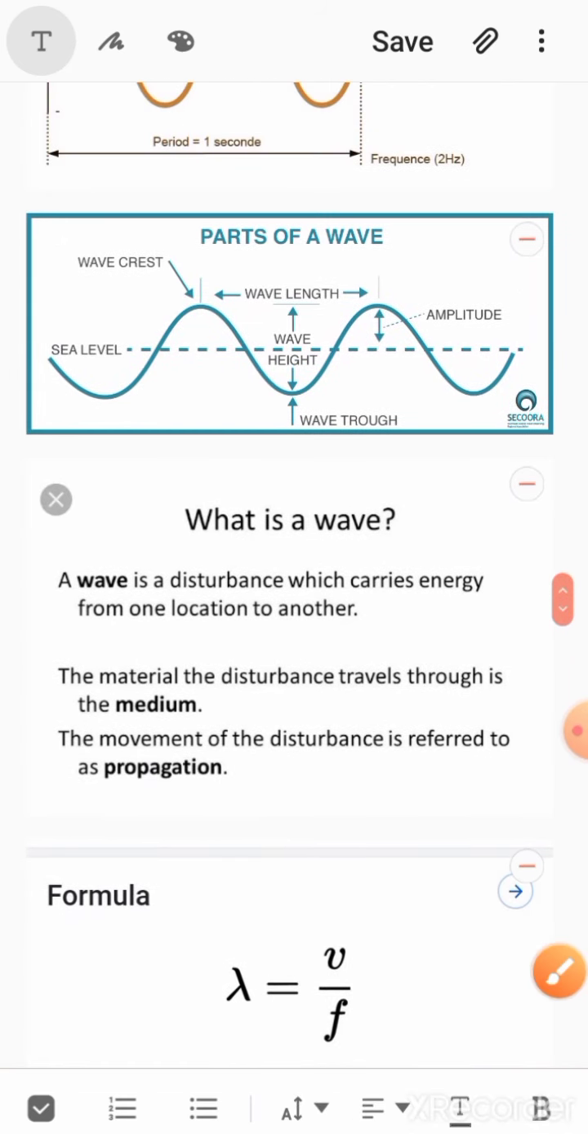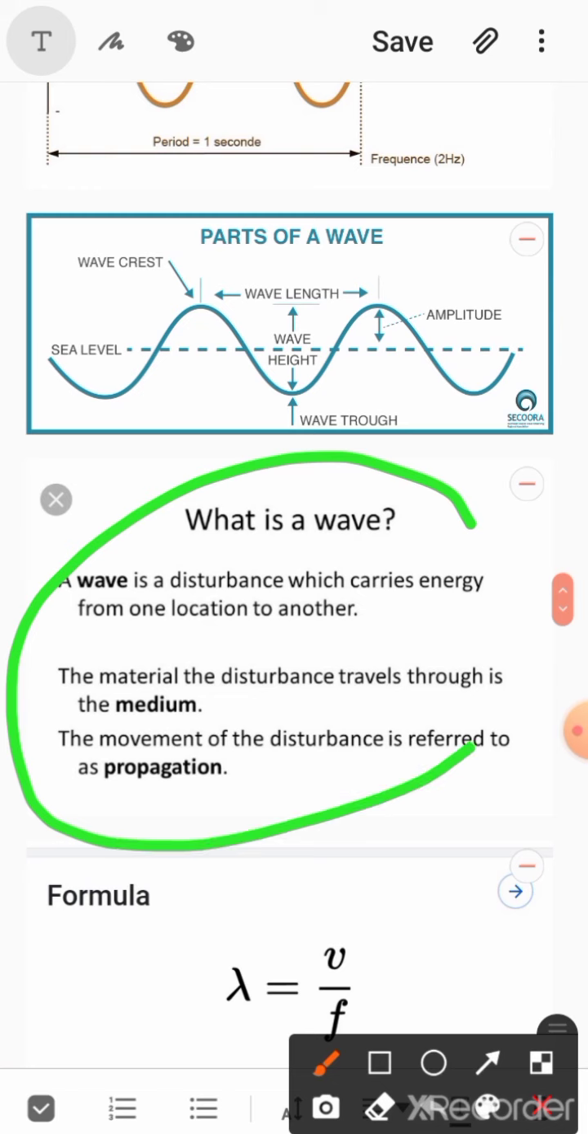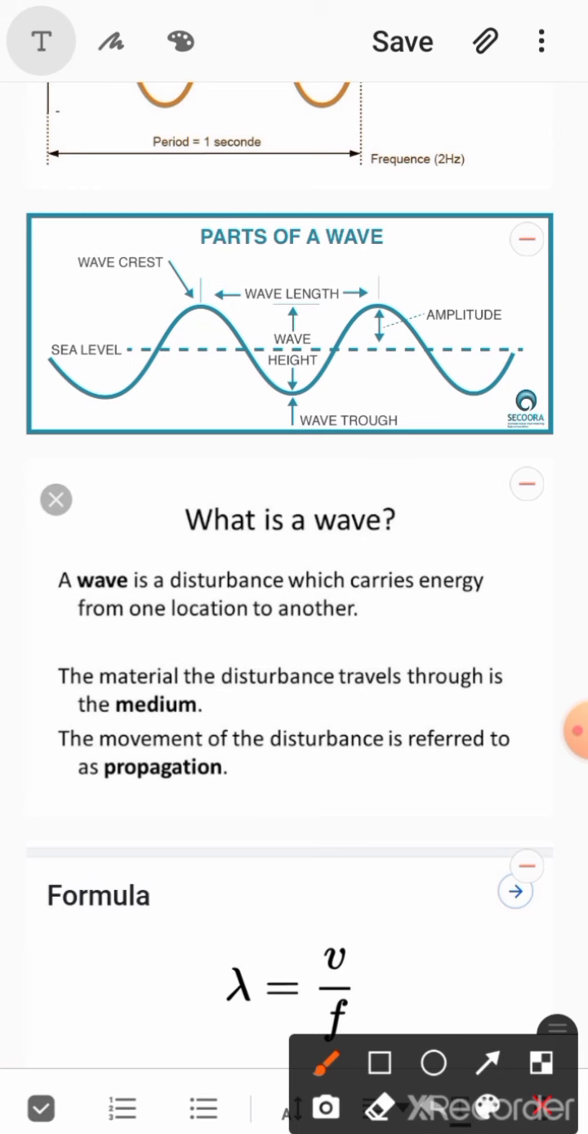Now here you can even see the definitions of medium, propagation, and even of wave itself. This definition highlights that a wave is a kind of disturbance traveling through a medium, and it carries energy from one place to another. So it is an energy carrier.